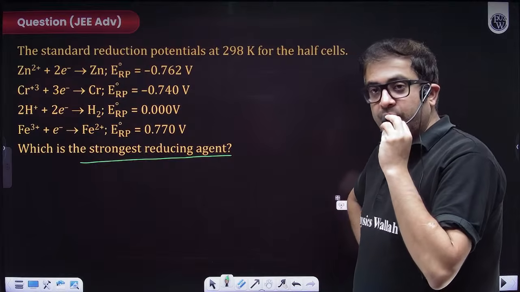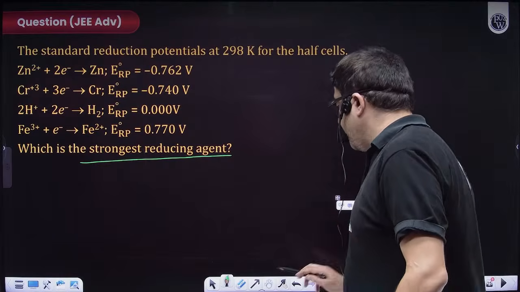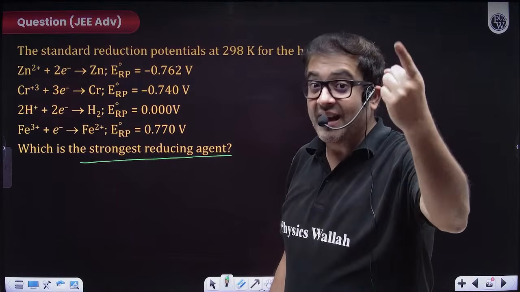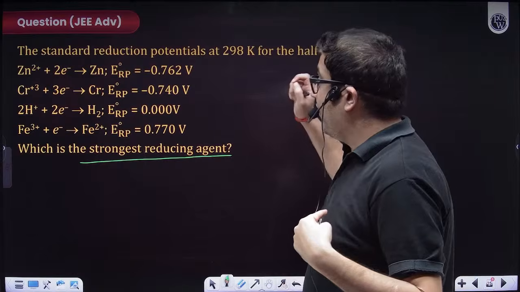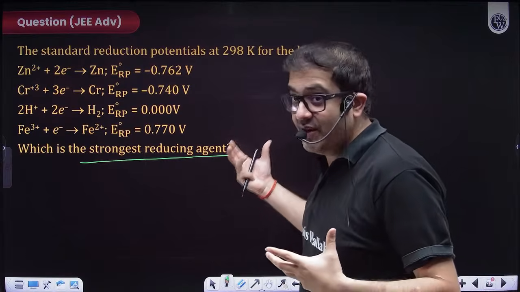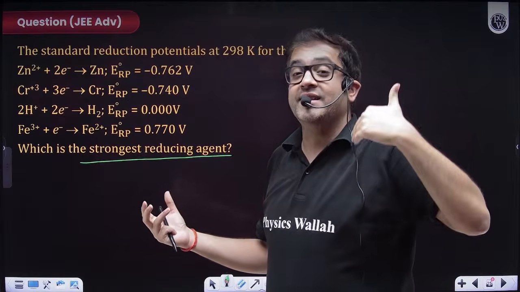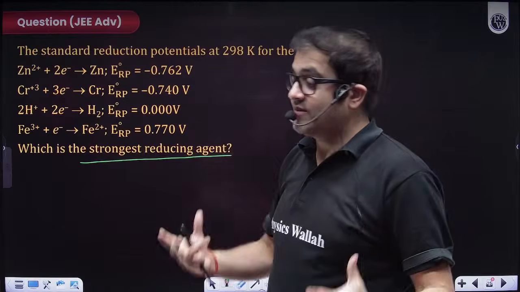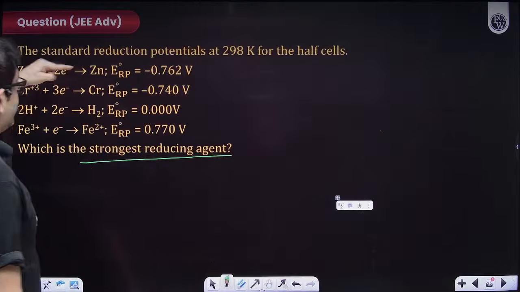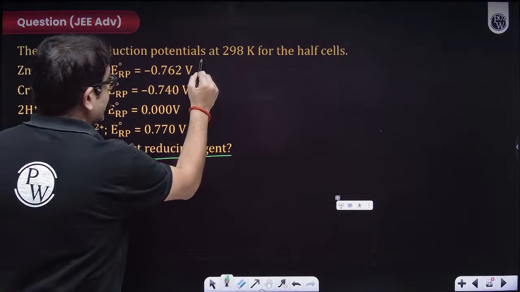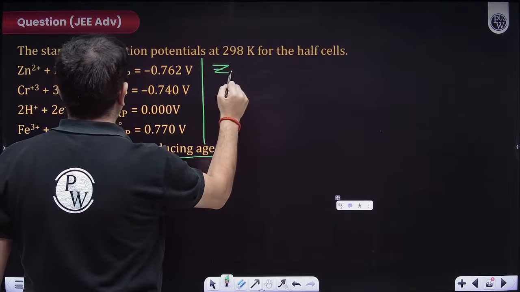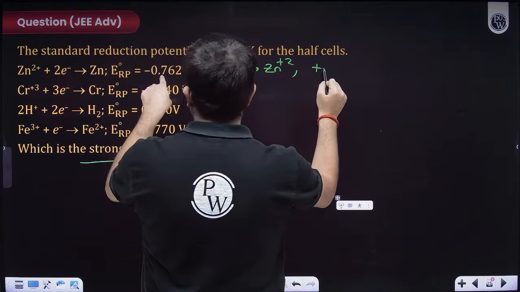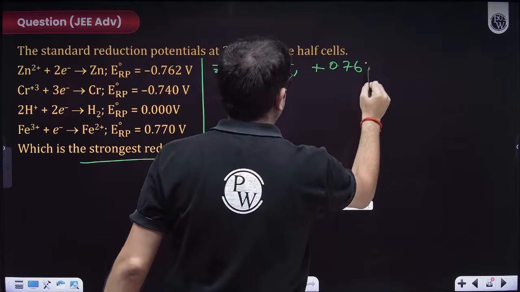Chalo. Let us do it together. Now, for strongest reducing agent, sir, again, reducing agent will reduce others. That means it will oxidize itself. So let us check the oxidation potential. Who is having best oxidation potential? So sir, this is the reduction potential, so let us write the oxidation potential then. Zinc will form Zn plus 2 and the oxidation potential will be minus of this. That means it will be plus 0.762 volt.